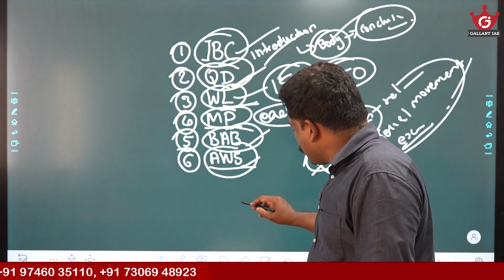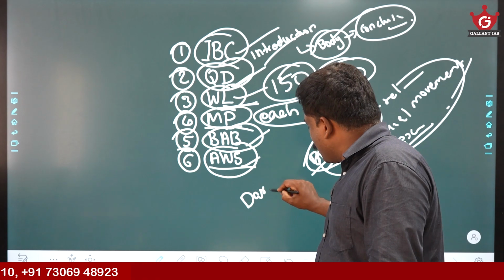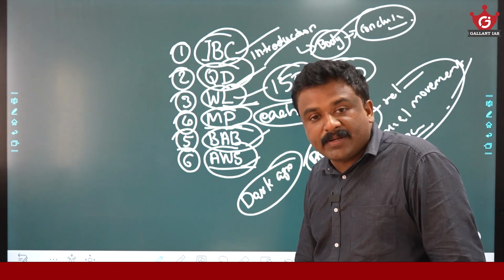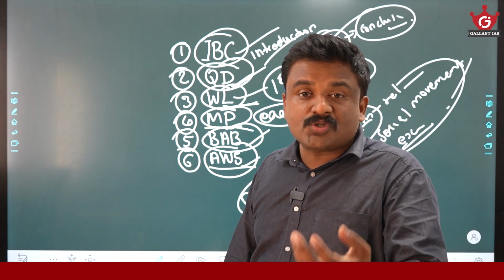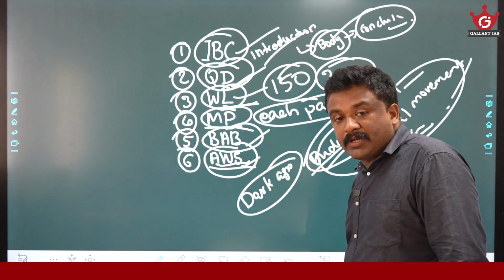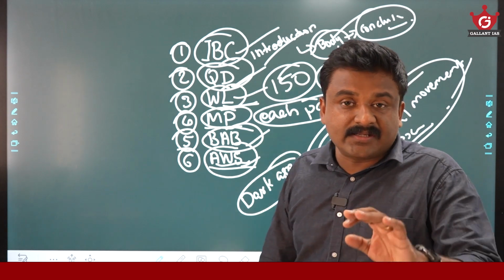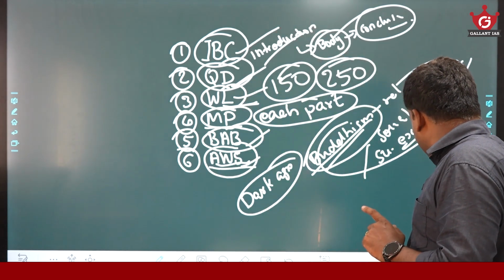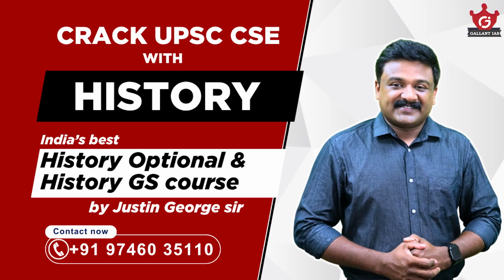Suppose the statement is that the post-modern age is a dark age. In order to make this argument, you must have examples, evidences, or sources. That is why arguments without supporting points, examples, evidences or data are also equally dangerous. So take care of these things when it comes to the answer writing part in GS.